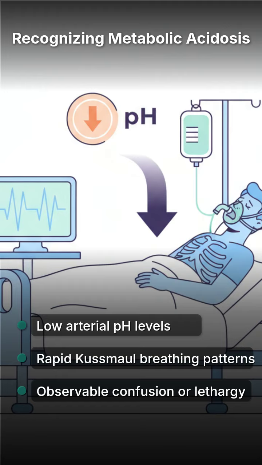Nurses must prioritize treating the root cause, such as administering insulin for DKA or preparing for dialysis in renal failure. Continuous monitoring of arterial blood gases and potassium levels is essential for safety. Ensure adequate hydration and administer sodium bicarbonate only if specifically indicated by the provider.